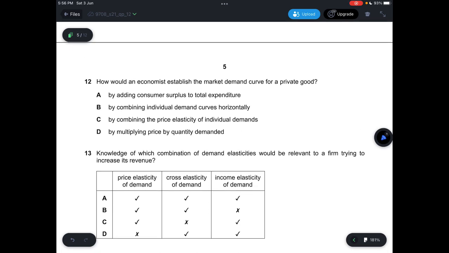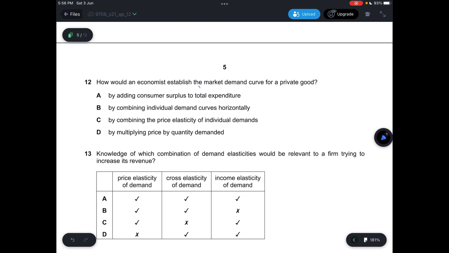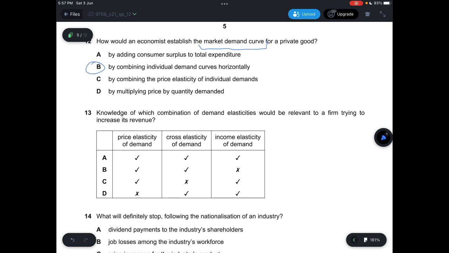Question 12, how would an economist establish the market demand curve for a private good? The market demand curve will be adding up individual demand curves horizontally. So the answer is B. Question 13, knowledge of which combination of demand elasticities will be relevant to a firm? PED is important to determine whether your good is a necessity or an elastic good. Cross elasticity of demand will be used to determine whether the other good is a complement or a substitute, so this is also important. And you also need to determine whether your good is an inferior good or a normal good. So yes, the answer is A.